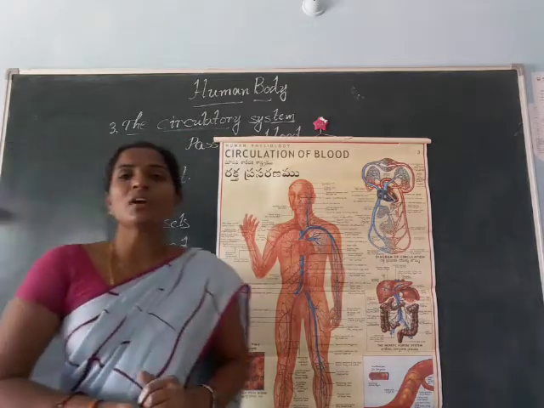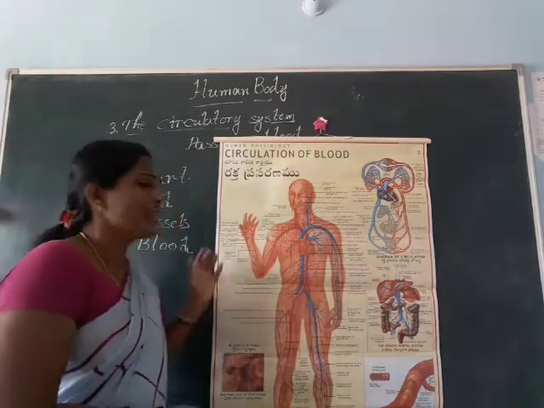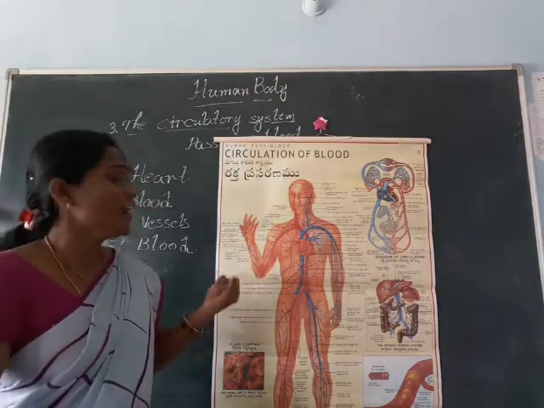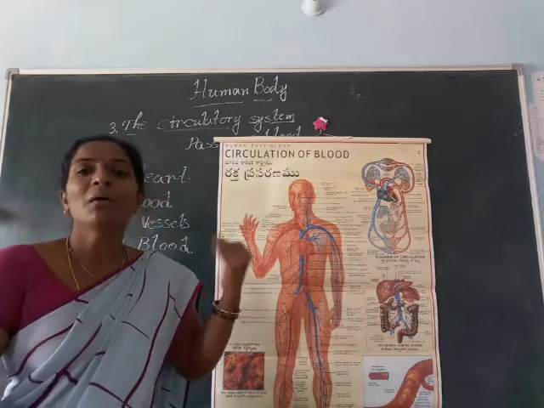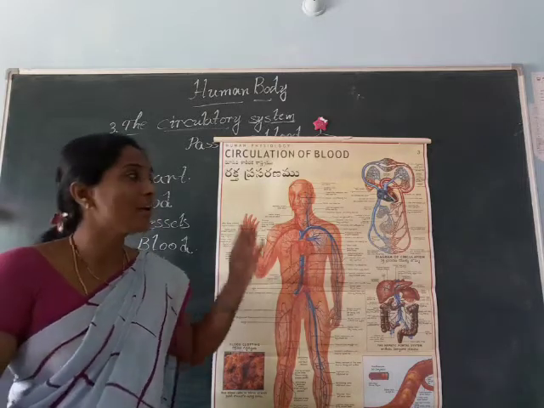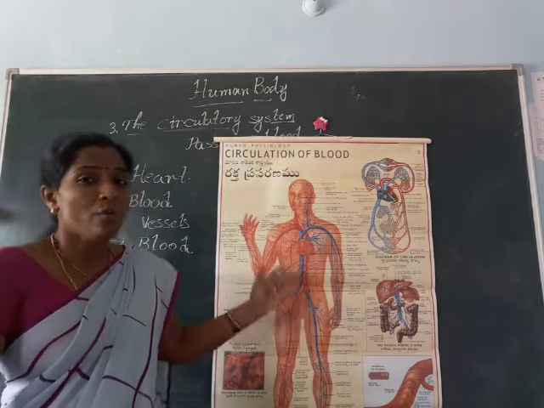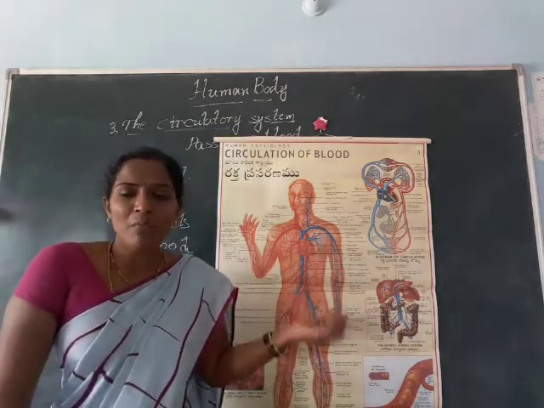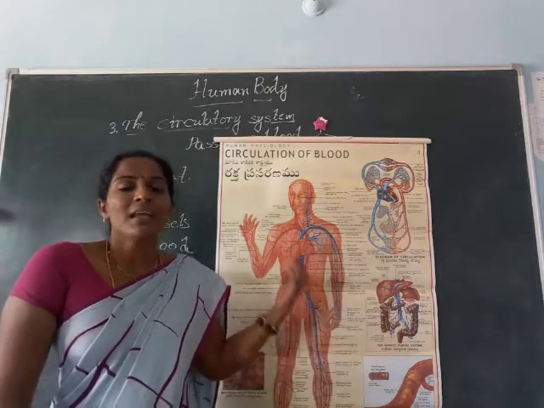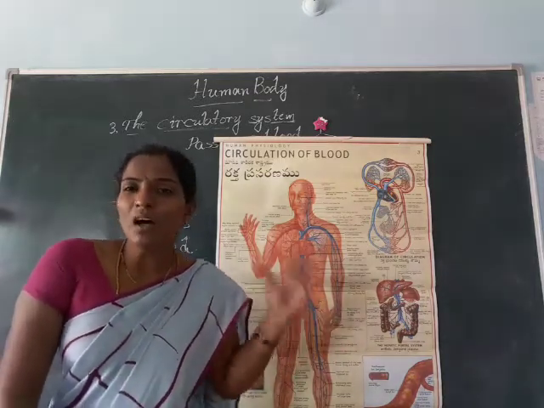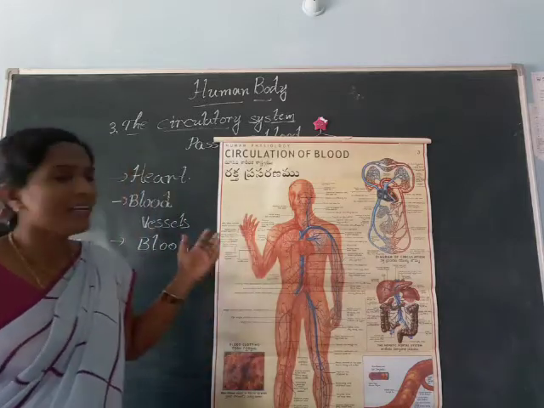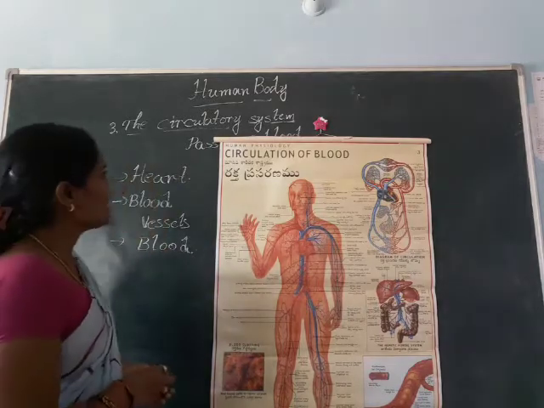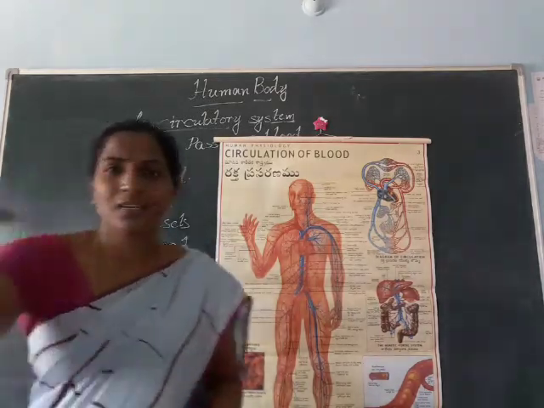Come on, here I want to ask one question. What are the parts participating in the circulatory system? Come on, heart, and also blood vessels and blood. These three are the main organs in the circulatory system. What is meant by the circulatory system and what function does it do for our body? The circulatory system passes the blood to the whole body. The heart pumps the blood to the whole body. Okay, this is about the circulatory system.